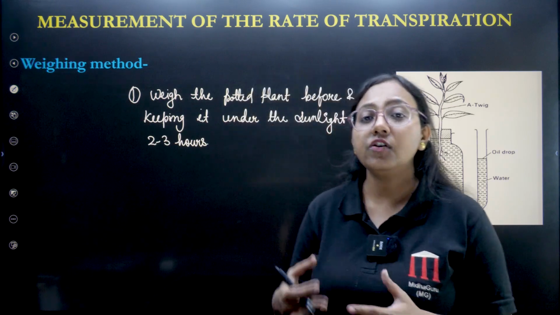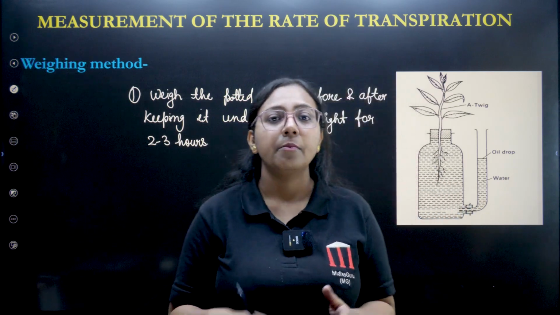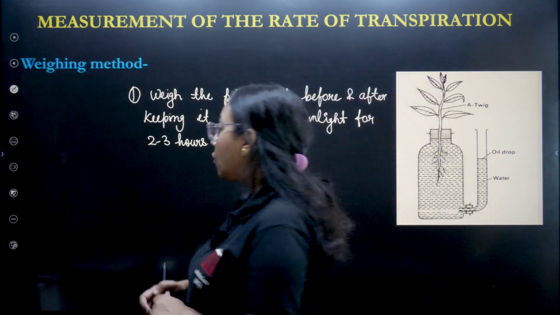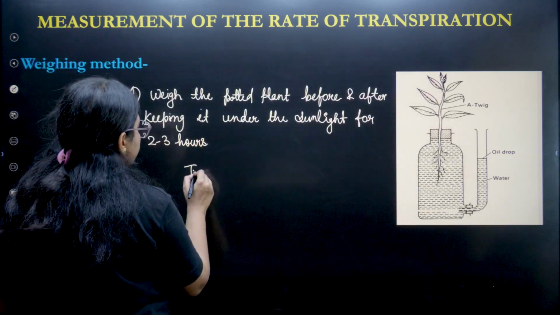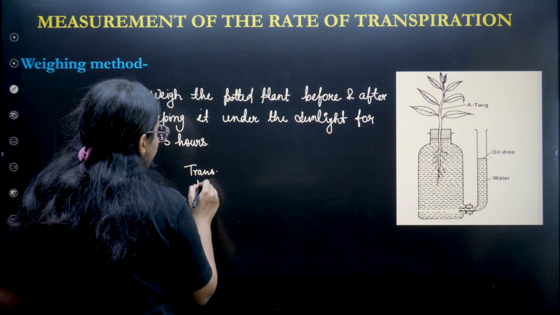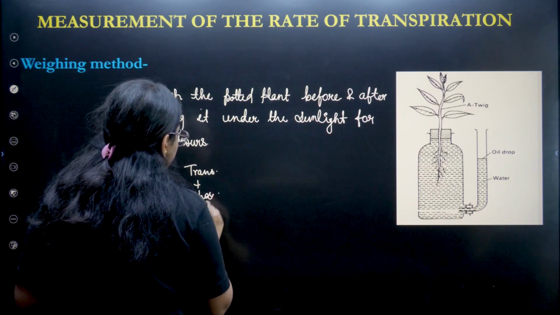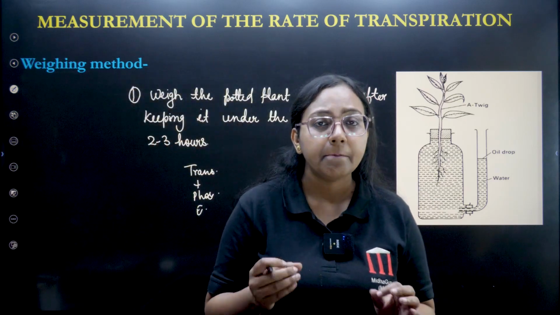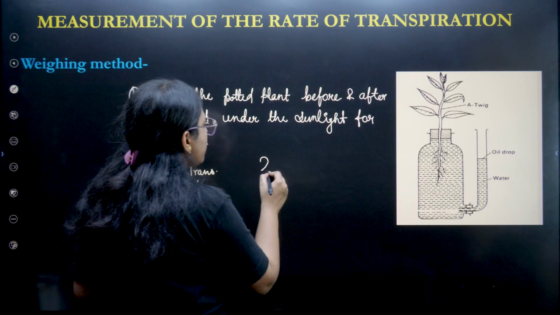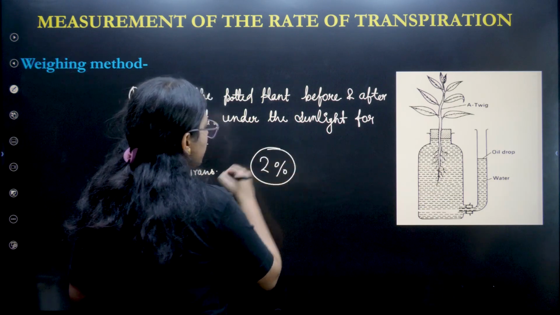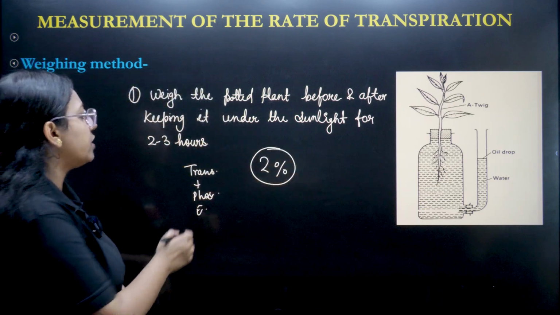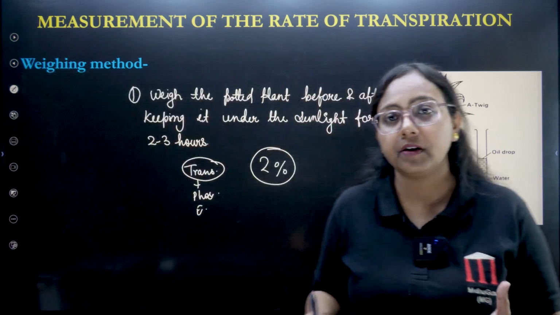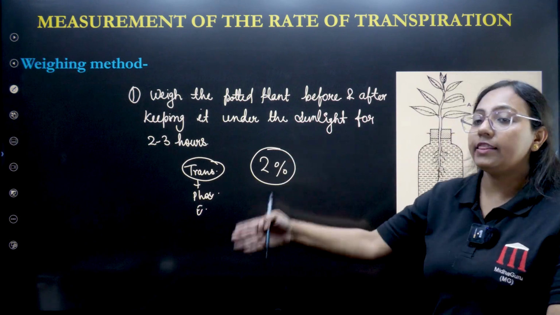When you weigh it, you will find less weight now, because the loss of weight here has taken place due to transpiration. But not only because of transpiration, because transpiration plus photosynthesis plus the evaporation, everything has been included in it. But we know that for other activities only 2% water is lost. So obviously the rest is for the transpiration. Transpiration plays a major role in the loss of water.